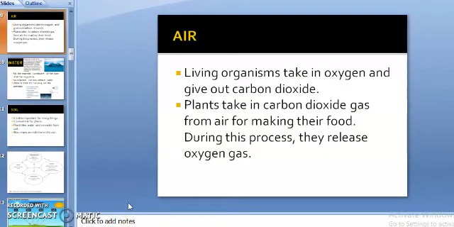Then next abiotic component, air. All living organisms take in oxygen from air for respiration and give out carbon dioxide. Plants take in carbon dioxide from the air for making their food, so they also need air. During this process, they release oxygen gas, which is used by all living beings for respiration.